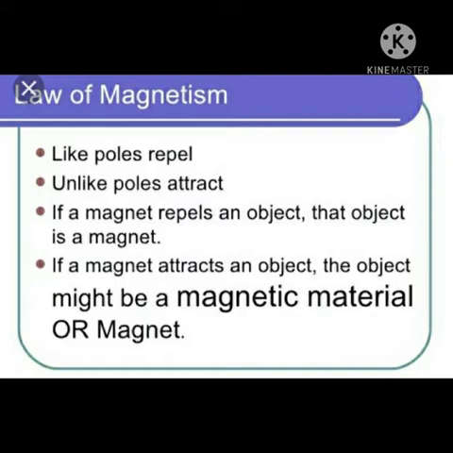The next is poles exist in pairs. If a magnet is broken into small pieces, then each small piece is a complete magnet with both the poles, the north pole and the south pole. And the next is force of attraction. The force between the two magnets depends inversely upon the square of the distance between them.